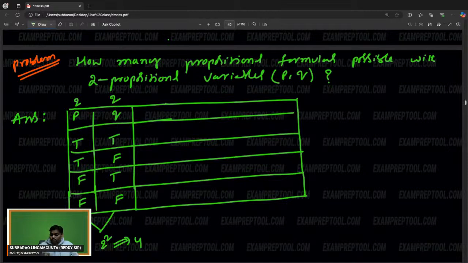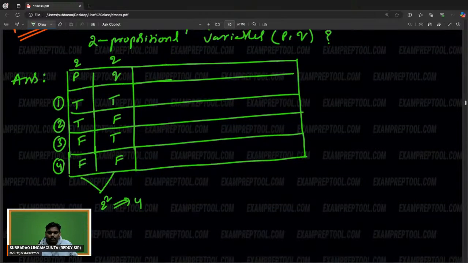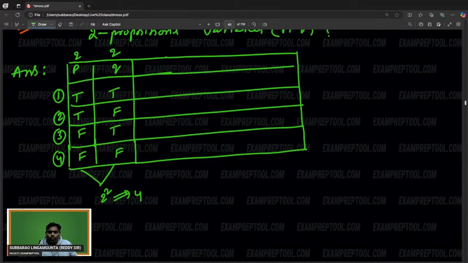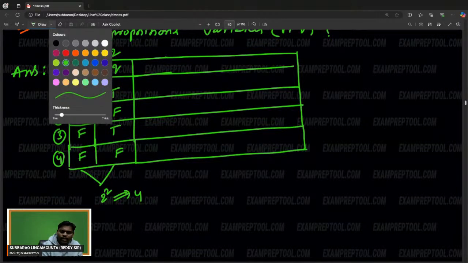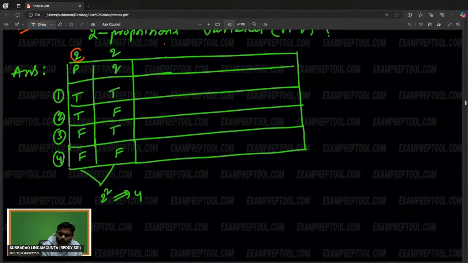Four possibilities are there, which is nothing but four rows. With the two propositional variables, four rows are possible. How? Like this. Every variable has two choices, 2 into 2, totally four choices, which means four rows are possible. Understand, everyone. Now listen. Four rows possible. That is fine.